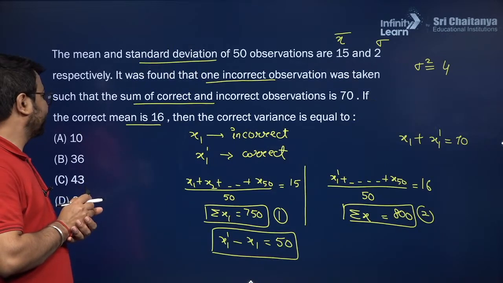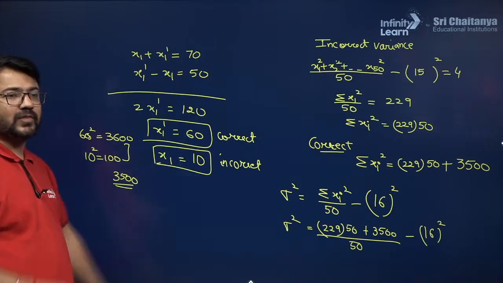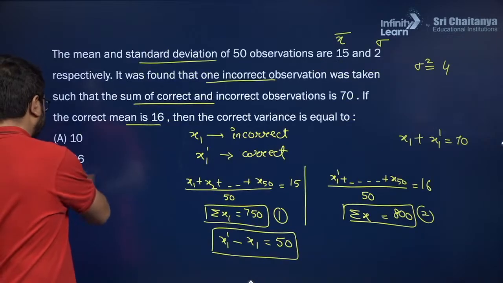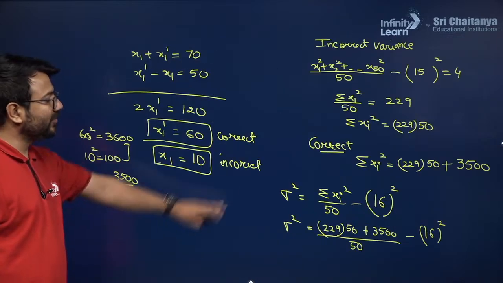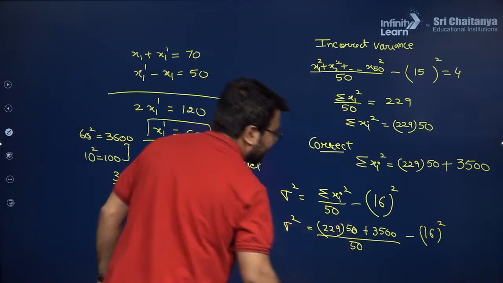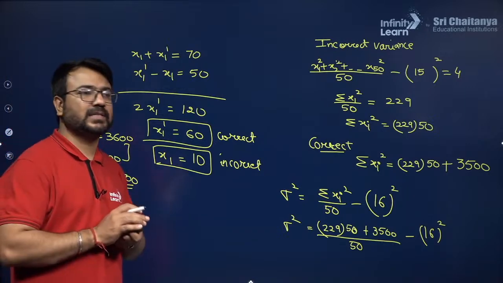All right. So in this particular question, if I try to solve it, I'll be able to get the result as 43. So 43, option C, will be the final answer. Solve it, you'll be able to get 43. This is 50 given to you, okay? All right. I hope you understood each and every part of the solution which is given here.